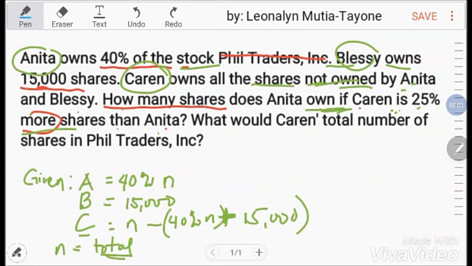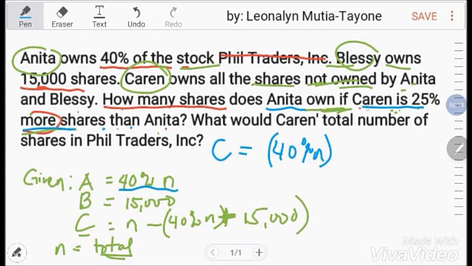Then, how many shares does Anita own if Karen has 25% more shares than Anita? Bali, ito si Karen. Si Anita, 40% N. Yan si Anita. Ngayon si Karen is 25% more.